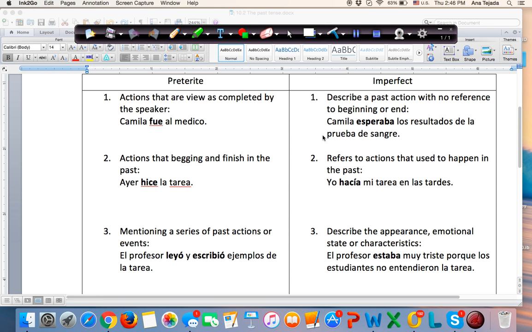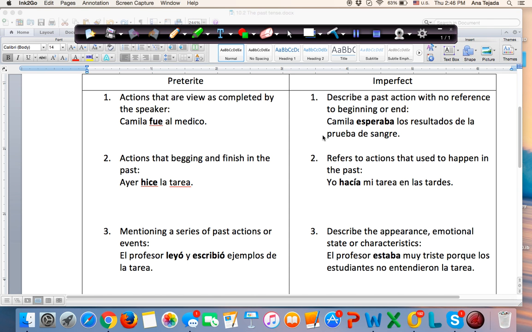Regla número 1 dice, las acciones que son vistas y completadas por el hablante. Actions that are viewed as complete by the speaker. Camila fue al médico. As we can see, we're saying that Camila went in the past. At some point in the past, she went. She got done with it, right? It's completed by the speaker.